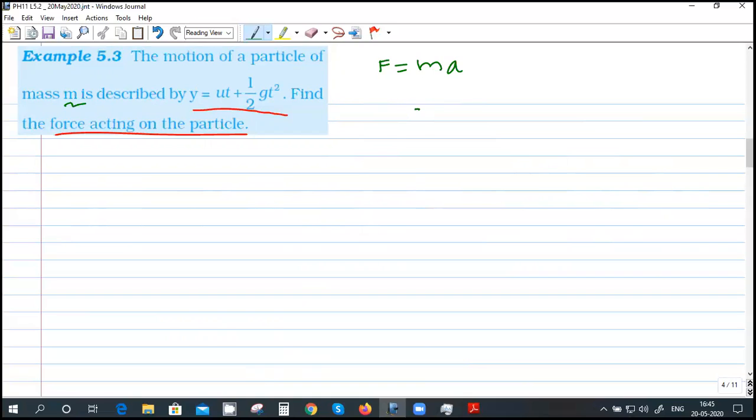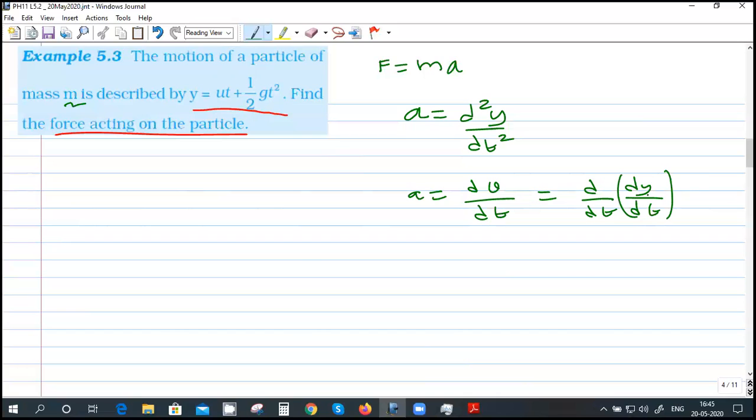No, but you should not take it for granted. Acceleration is d square y by dt square. It's actually dv by dt. Acceleration is, this is a 1D problem. dv by dt, and velocity is dy by dt. Daksh, this is a 1D problem, because only y is involved. There is no x and z. So this is equal to d square y by dt square. So you have to differentiate this one.